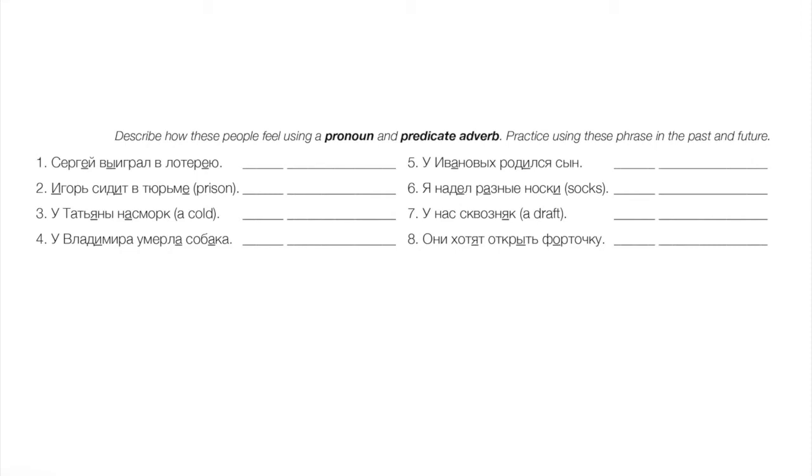4. У Владимира умерла собака. Vladimir's dog died. Okay, let's say he's sad. Ему грустно. Ему грустно. Right? So again, we're here using pronouns, right? So Sergey would be ему, Igor, ему, Tatiana, ей, feminine, Vladimir, ему.